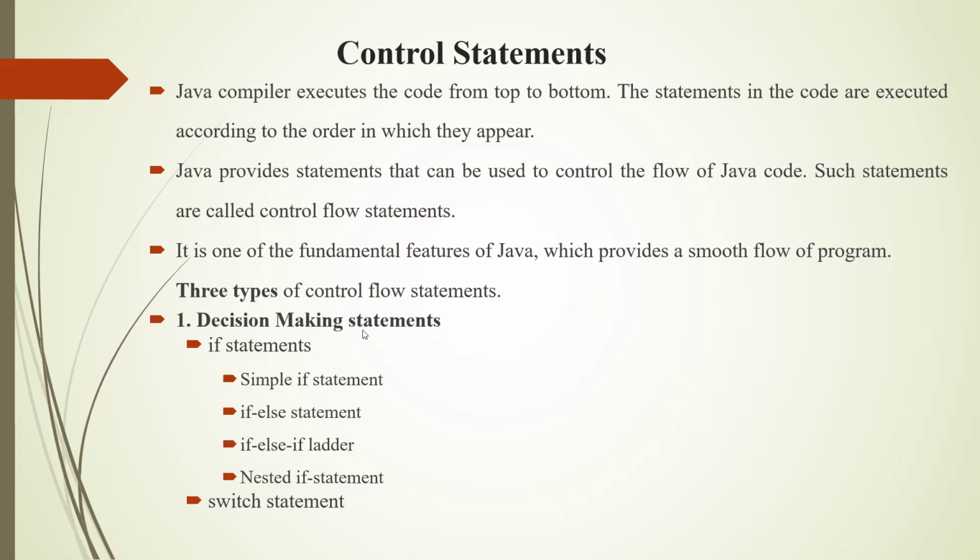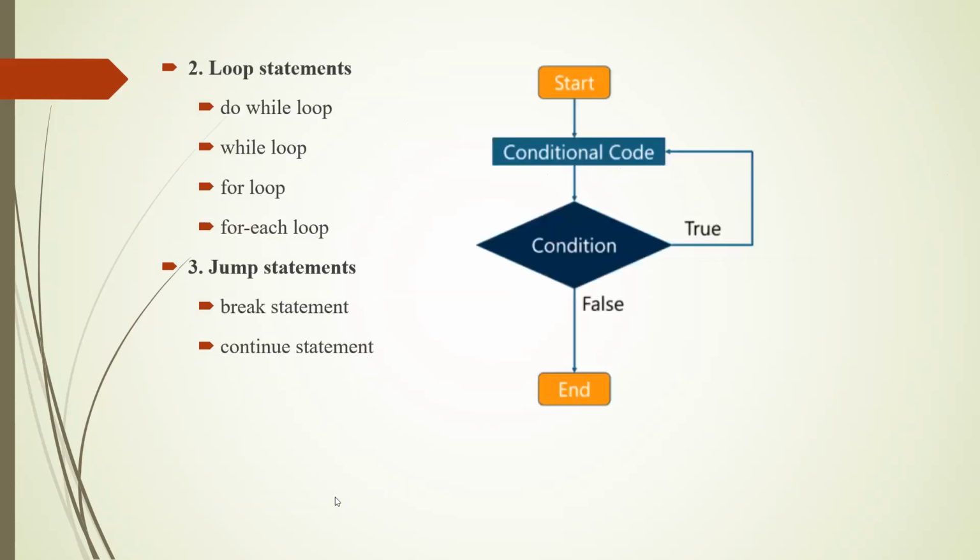There are three types of control flow statements. Decision-making statements are further divided into if statements, that is simple if statement, if-else statement, if-else if ladder, nested if statement, and also the switch statement. The second type of control flow statements are loop statements. Loop statements are further divided into the do-while loop and the for each loop. The third type of control statements are jump statements. They are divided into the break statement and the continue statement.